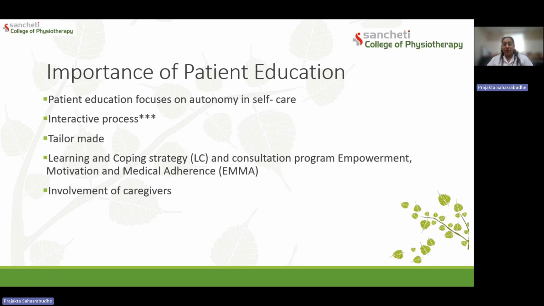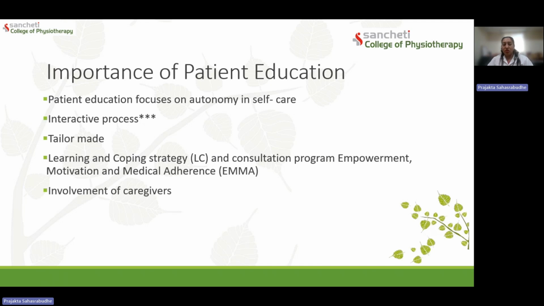I have already emphasized patient education. There are different patient education models which are available. You can go for a structured education protocol, or it can be a tailor-made protocol wherein certain models say that you have a dialogue with the patient, understand the needs, that is what the patient needs, and then where the patient needs to be trained with respect to coping strategies.